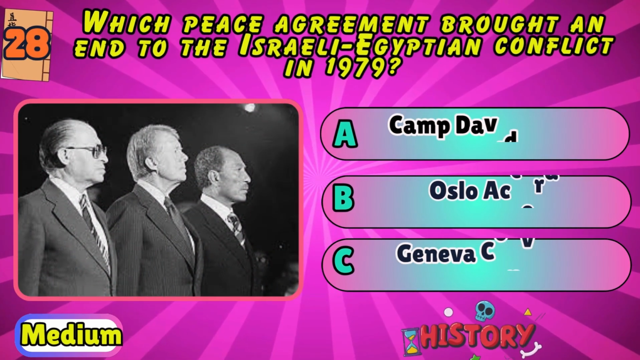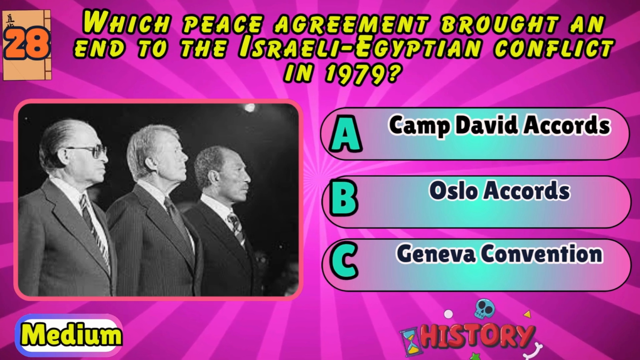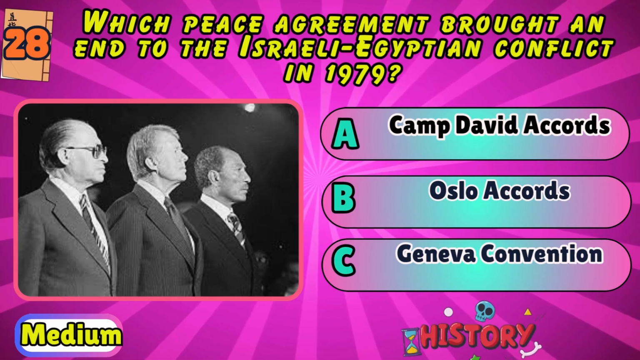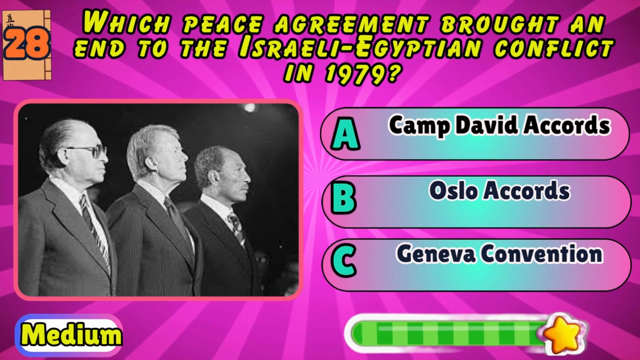Which peace agreement brought an end to the Israeli-Egyptian conflict in 1979? Camp David Accords, Oslo Accords, or Geneva Convention?